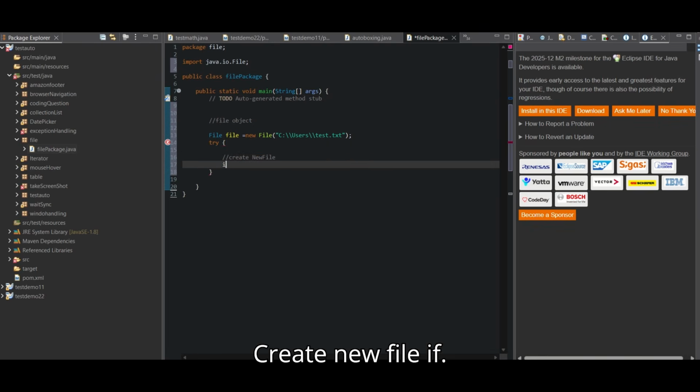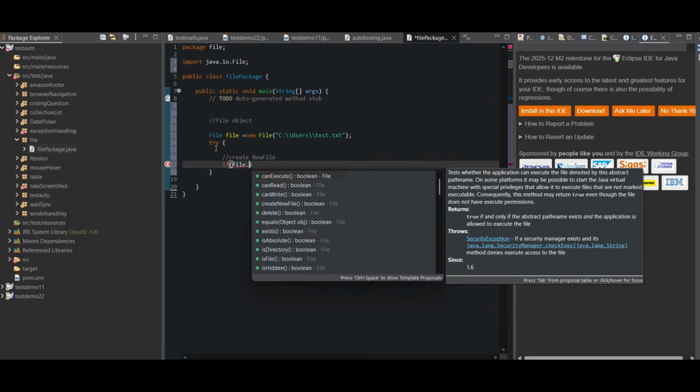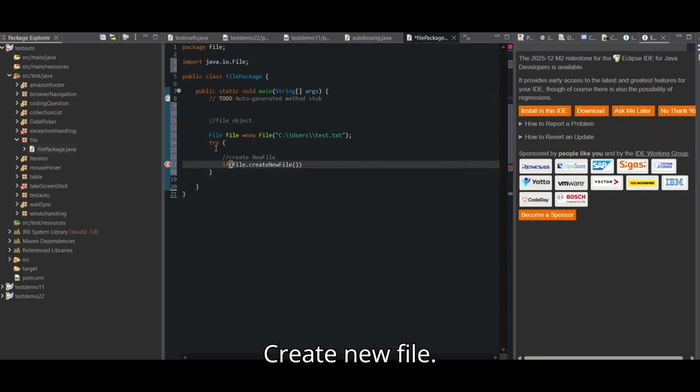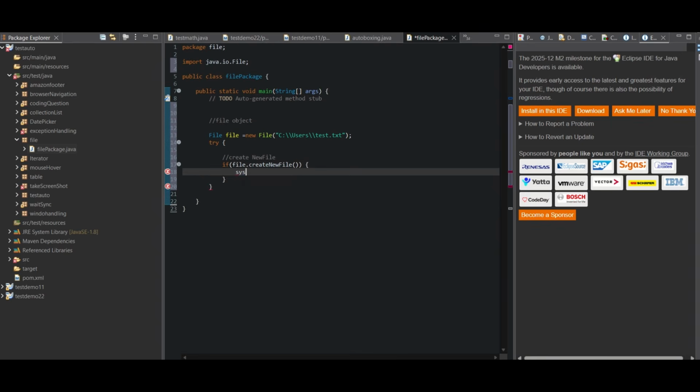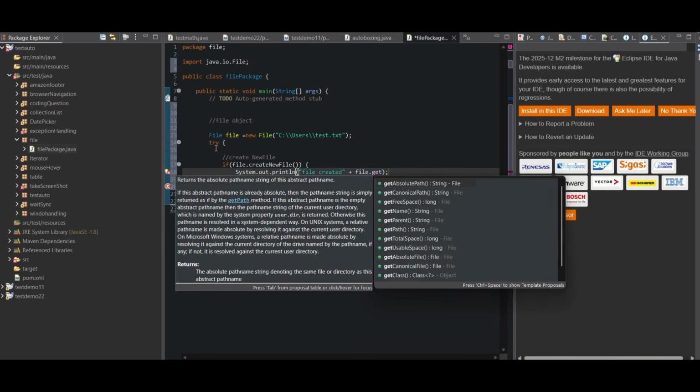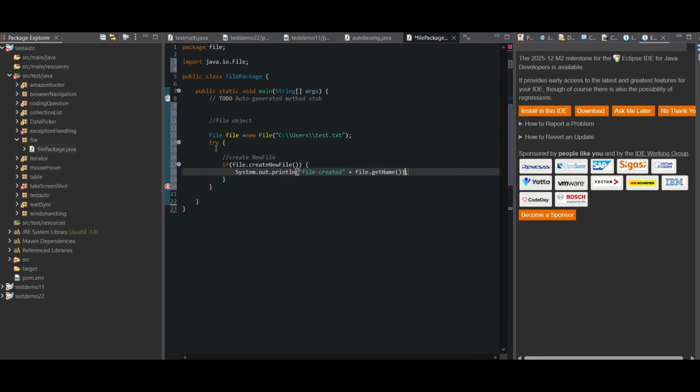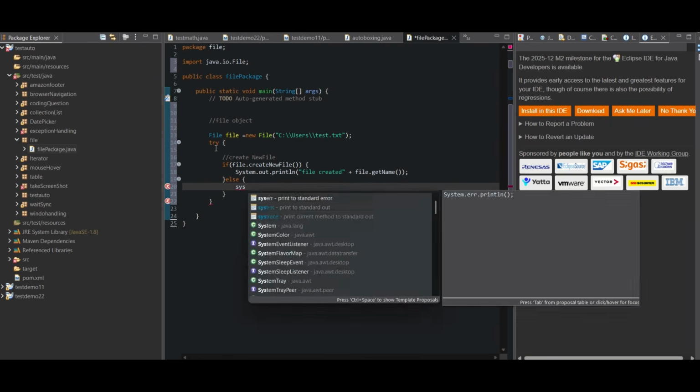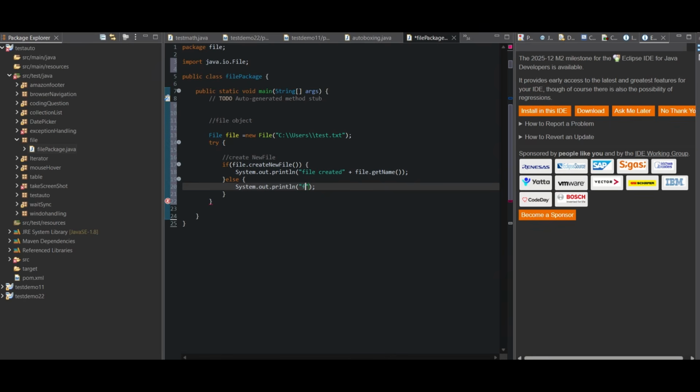Create new file: if file.createNewFile, then print file created, file.getName, else file already exists.